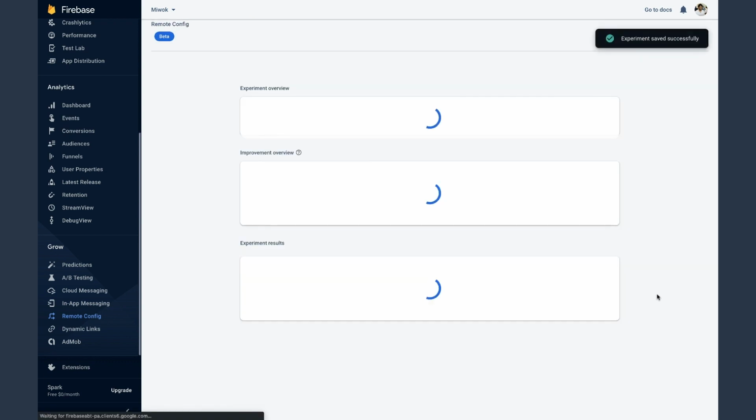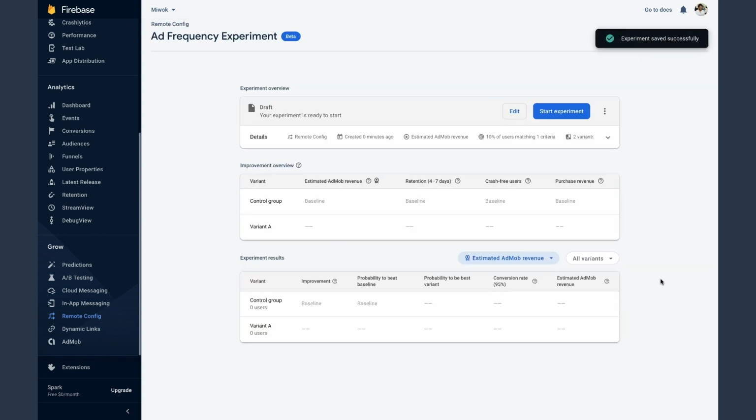Once we're satisfied with the experiment configuration, we're ready to start the experiment. But there's one last remaining step. We haven't wired up our application code to use the remote config parameter yet. Rachel, can you show us how it's done?